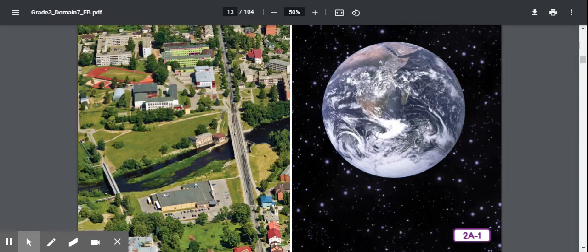We are continuing with lesson 2 of our astronomy, our solar system, and beyond from our Read Aloud anthology, Domain 7, lesson 2. First, we should have a little bit of vocabulary review, things that you will hear in our story today.